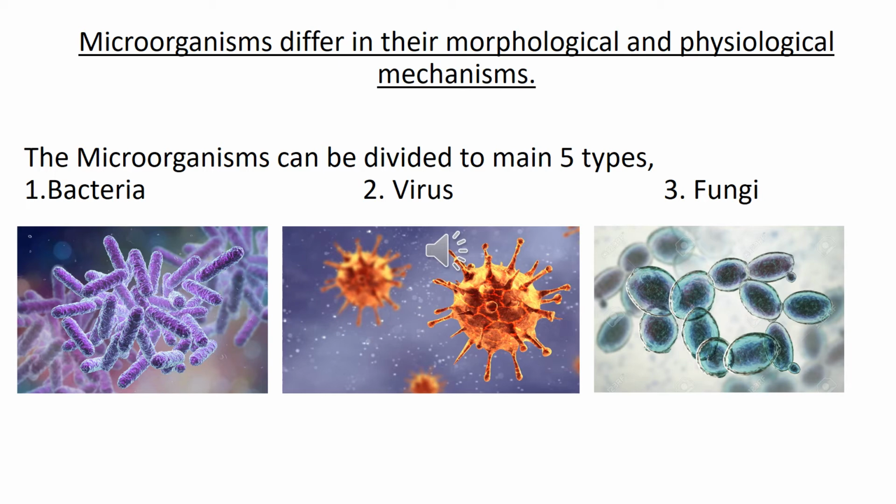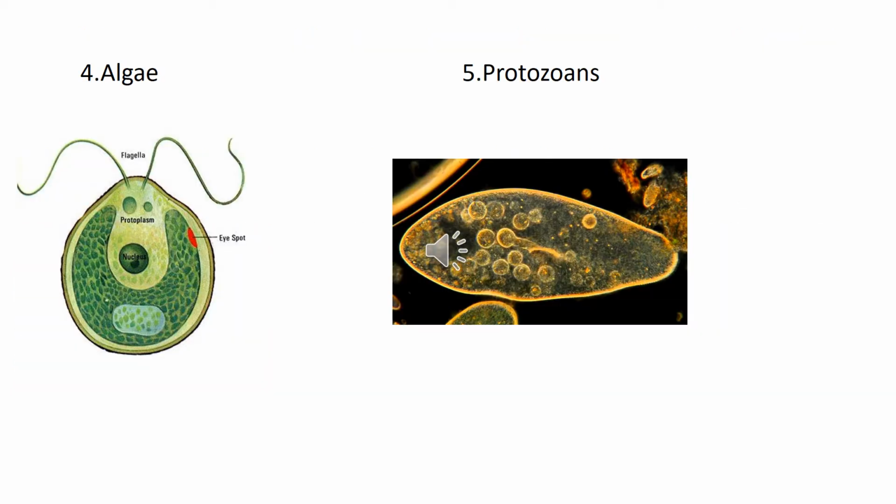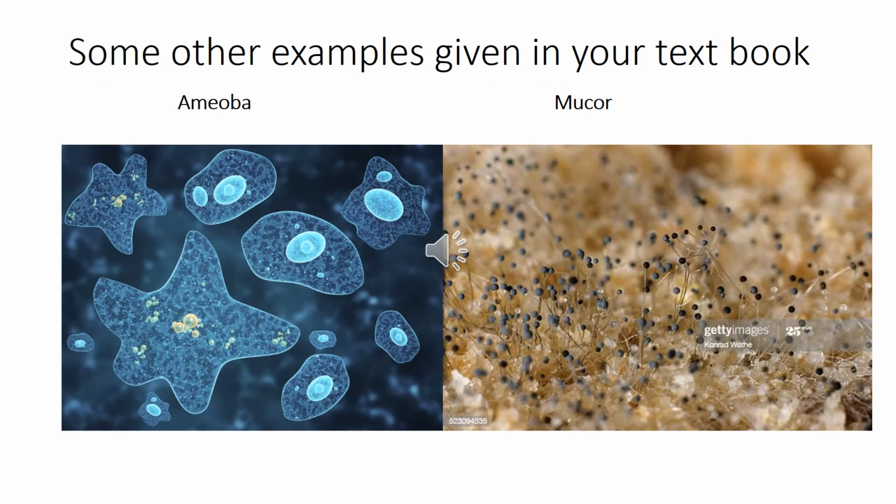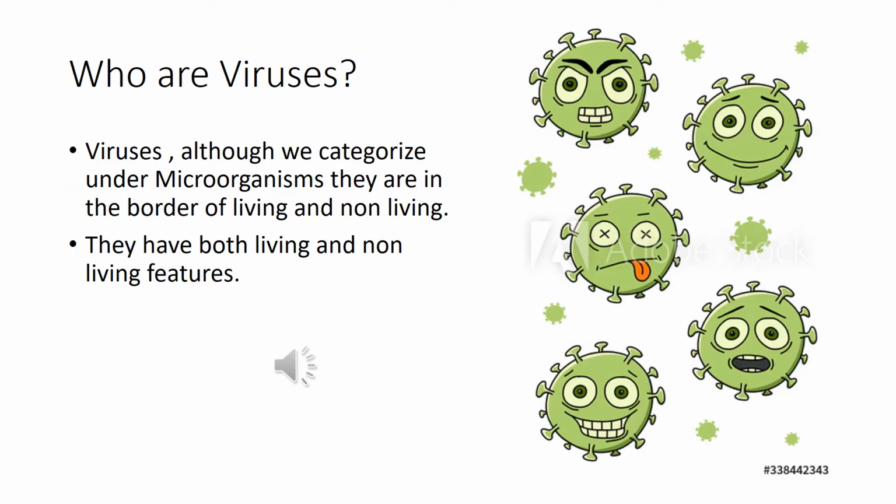I have given here bacteria, virus, fungi, algae and protozoans. Okay, and in your textbook they had given 2 additional microorganisms as well, that is amoeba and mucor. I would like to say something about amoeba also. Amoeba is the microorganism which has pseudopodia. Pseudopodia are the false feet that they use for movement, and mucor is a fungus that usually grows on bread.